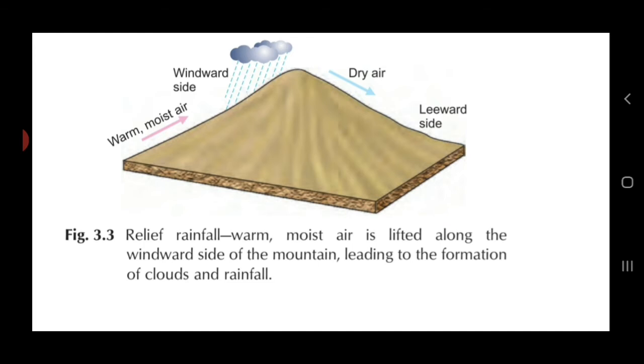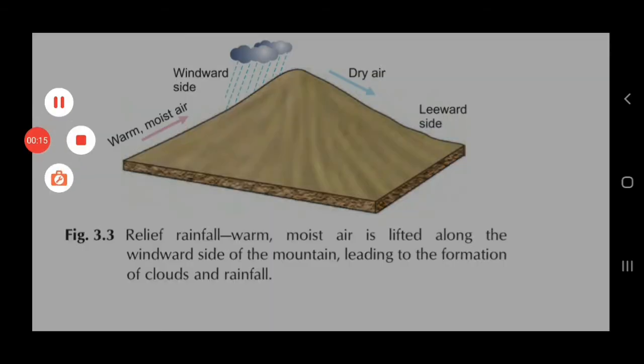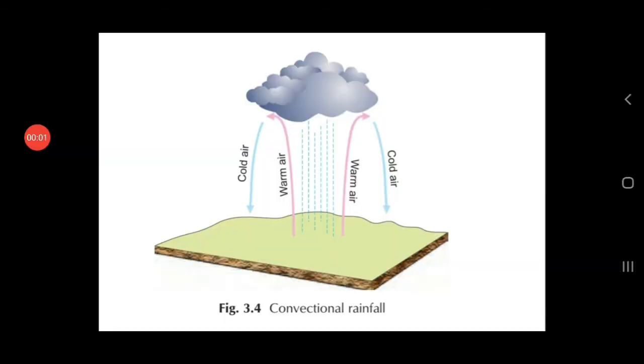Now moving towards the next type of rainfall. Now talking about convectional rainfall. Convectional rainfall occurs throughout the year, that means the whole year, in the equatorial belt.